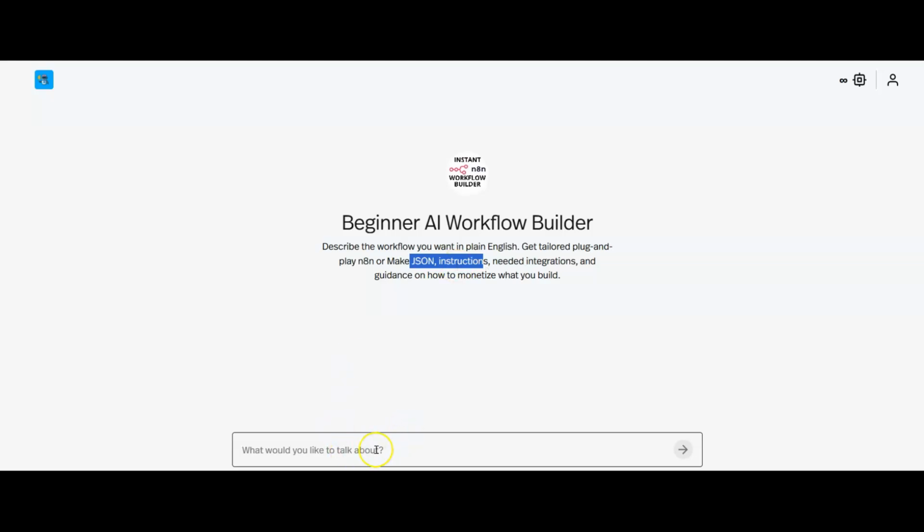All you're going to do is go down here, tell it in plain English exactly what you want, and it's going to give you the workflow, and it's going to give you some guidance as well on the integrations that you need to put into the workflow in order to make it work.